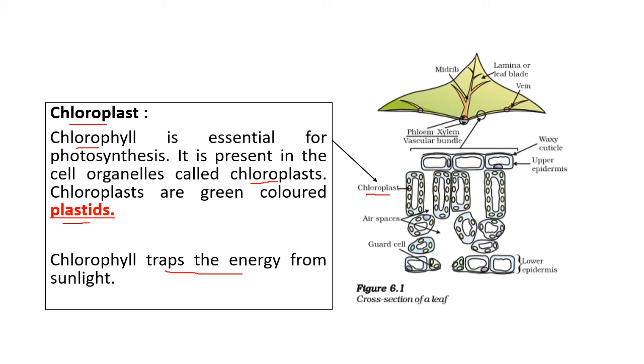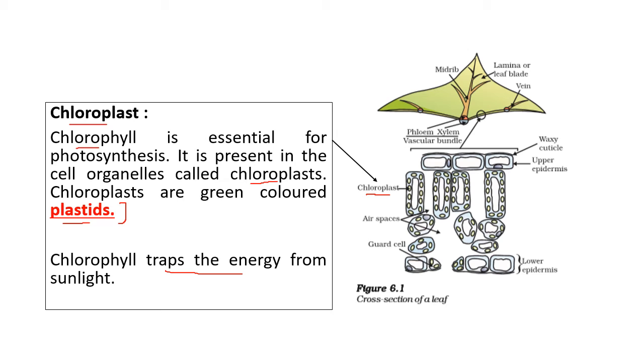Now plastids are of three types. Chloroplast is green because of chlorophyll. Then there are chromoplasts. What does chromoplast mean? Colored plastids. So the color of different leaves, the color of flowers, the colors of fruits are all because of chromoplast. And there is leucoplast, which is colorless. Okay, in the previous section, when you did the structure of the cell, you must have done this. This is just for revision purpose.